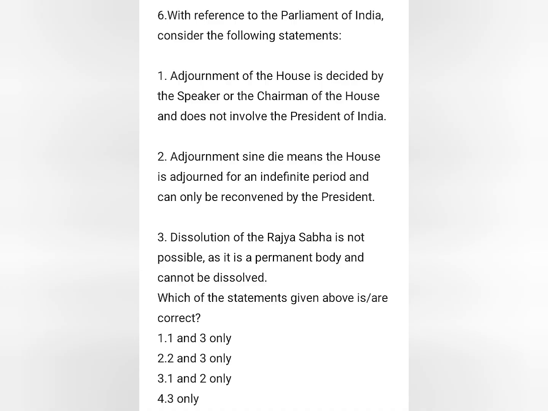Then question number 6. With reference to the Parliament of India, consider the following statements. Number 1: adjournment of the House is decided by the Speaker or the Chairman of the House and does not involve the President of India. Number 2: adjournment sine die means the House is adjourned for an indefinite period and can only be reconvened by the President. Third: dissolution of the Rajya Sabha is not possible as it is a permanent body and cannot be dissolved. Which of the following statements are correct?